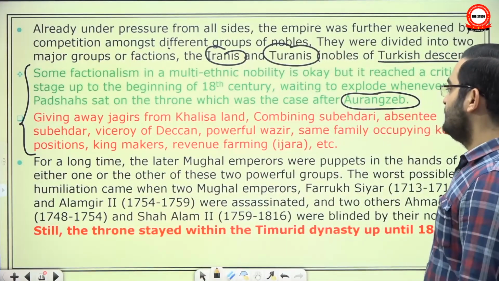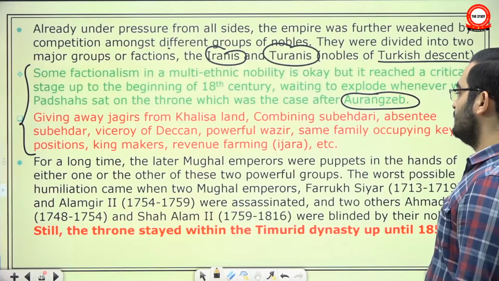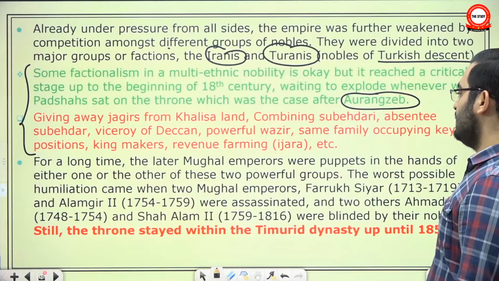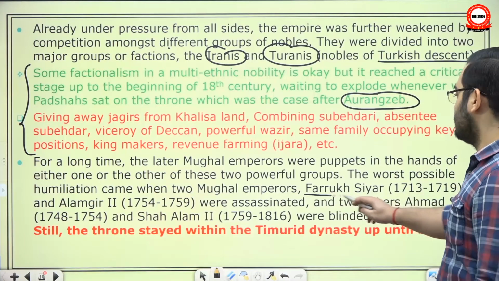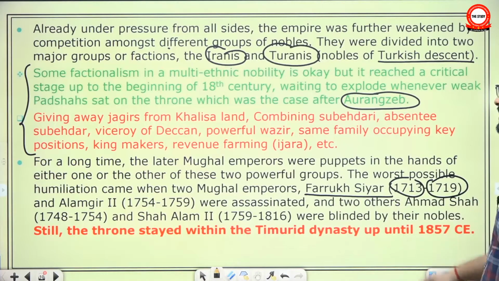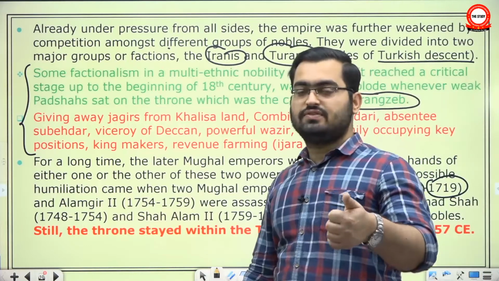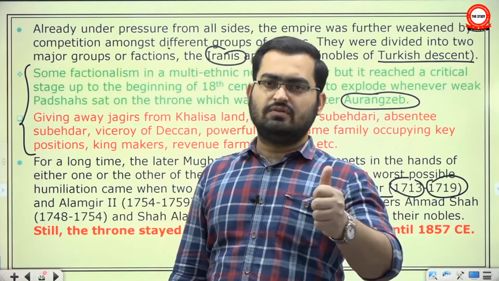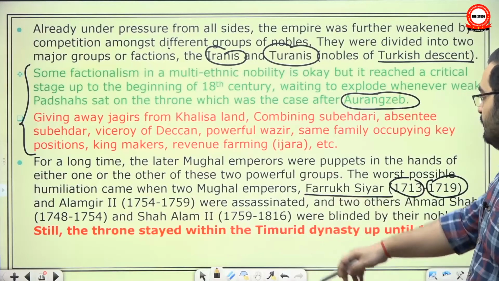For a long time, the later Mughal emperors were puppets in the hands of one or the other of these two powerful groups. The worst possible humiliation came when two Mughal emperors, Farrukhsiyar and soon after him, Alamgir II, were assassinated. Farrukhsiyar ruled from 1713 to 1719. After Aurangzeb, there was Bahadur Shah I, who ruled for 5 years. Then Jahandar Shah, for a very brief period of 1.5 years. And then came Farrukhsiyar.